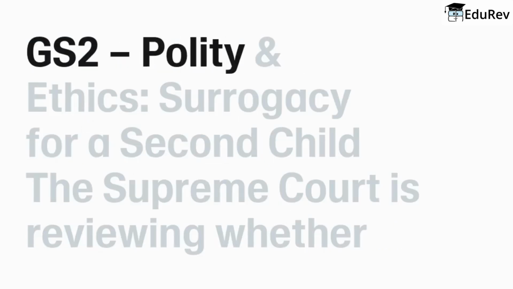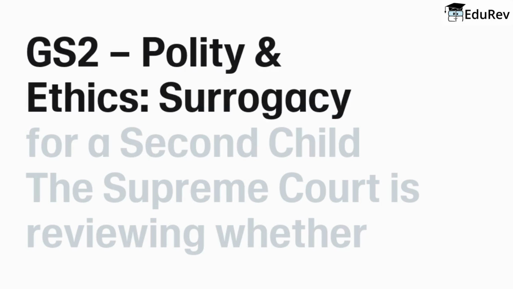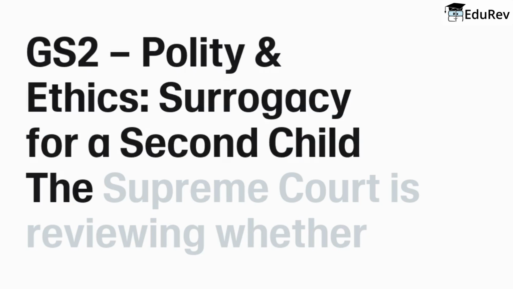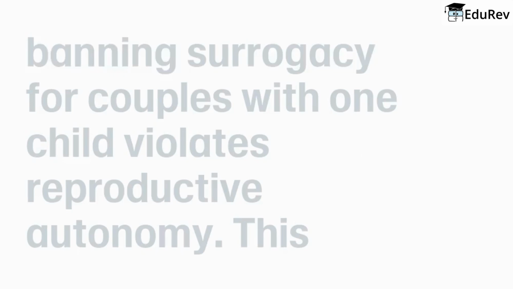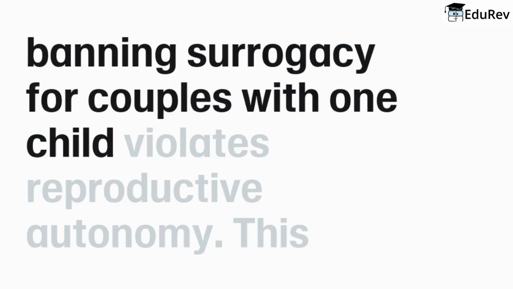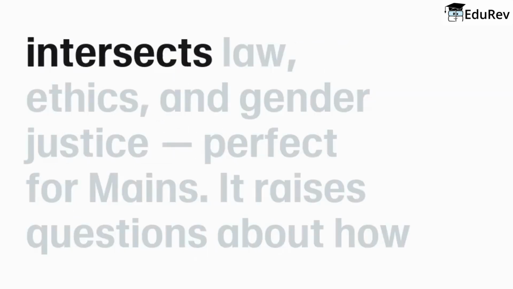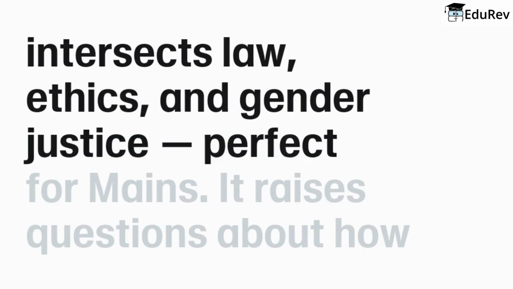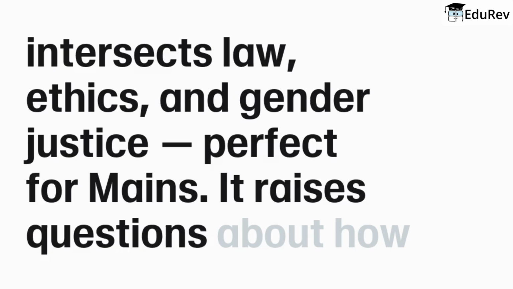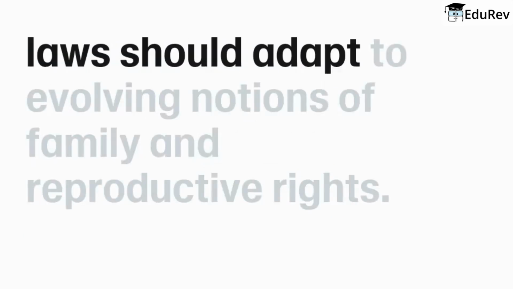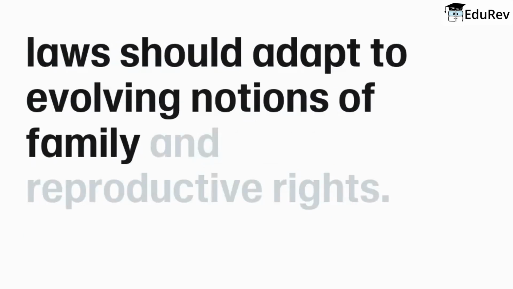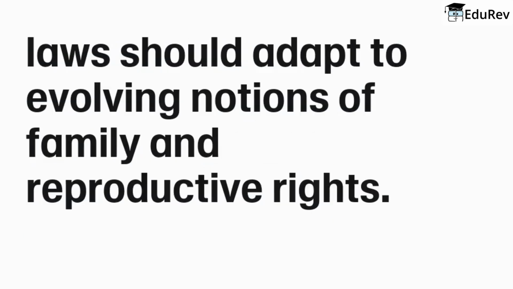GS2, Polity and Ethics: Surrogacy for a Second Child. The Supreme Court is reviewing whether banning surrogacy for couples with one child violates reproductive autonomy. This intersects law, ethics, and gender justice, perfect for mains. It raises questions about how laws should adapt to evolving notions of family and reproductive rights.